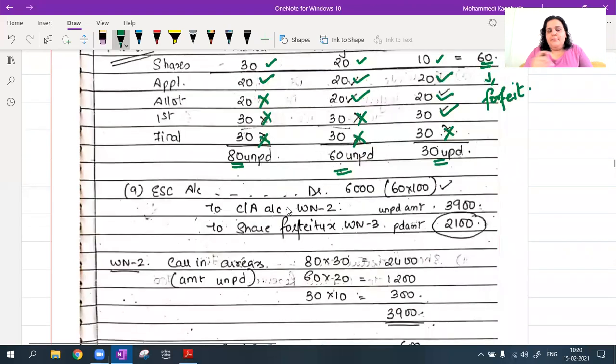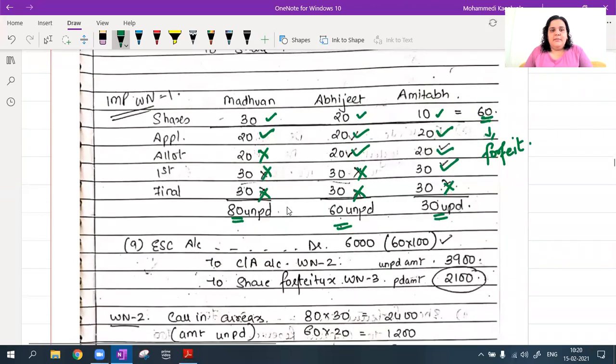Now it will become very simple for me to find this journal entry. First is equity share capital account debit, since I'm going to cancel it. So equity share capital account debit, 60 shares, the nominal value is 100 face value, so I'll cancel it at 100. To calls in arrears, to share forfeiture. I have always told you calls in arrears is on the unpaid amount and share forfeiture is on the paid amount. Now we have three different people, so three different people have three different amounts of calls in arrears. So I'll have to first find that out.